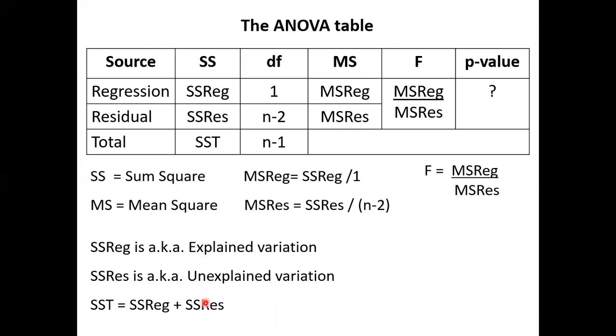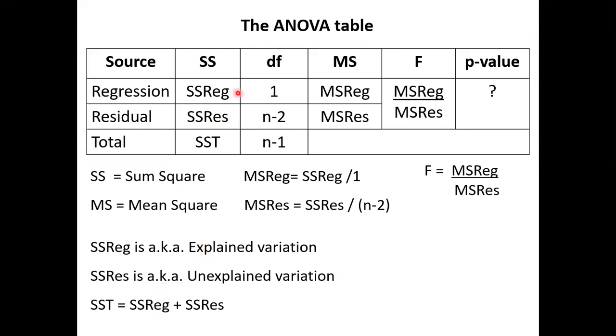Another example: this is 90, so this must be 10. It means what? More unexplained than explained. Then the model is not good. So you want this value to be high.